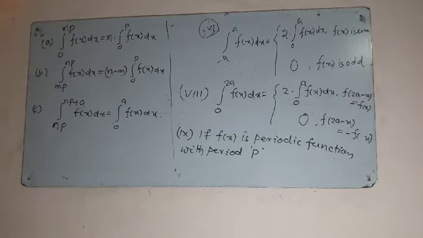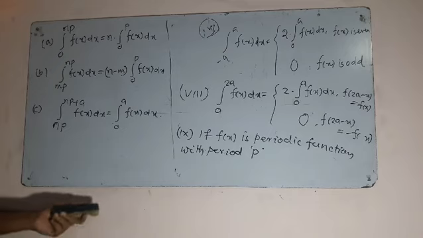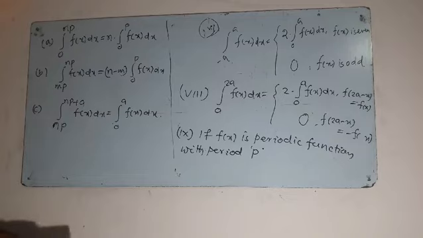These three properties are for the periodic function f of x, and these are the properties we have to discuss. And in the next video we'll discuss some problems on it. Right? This is all about today.